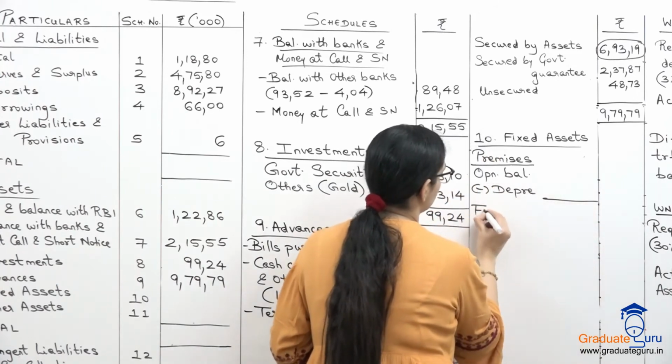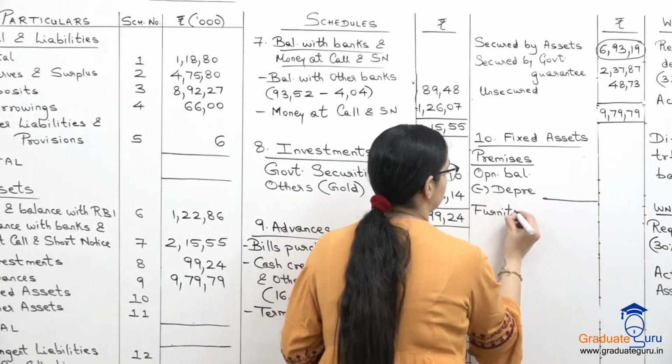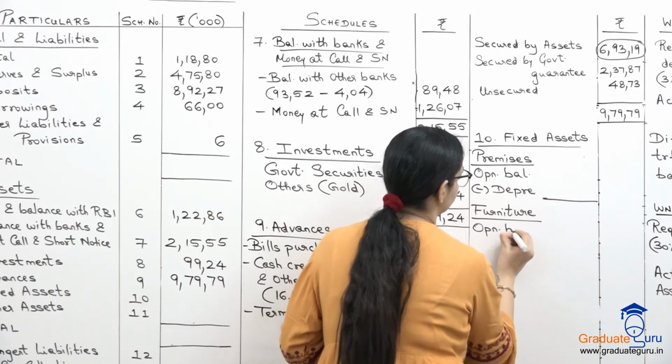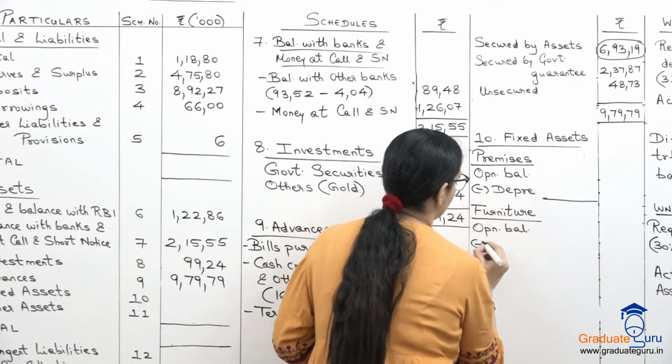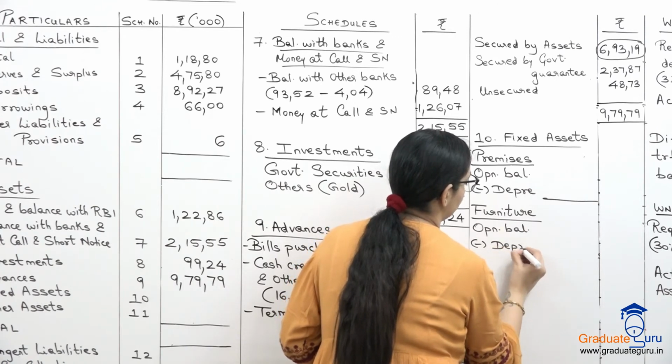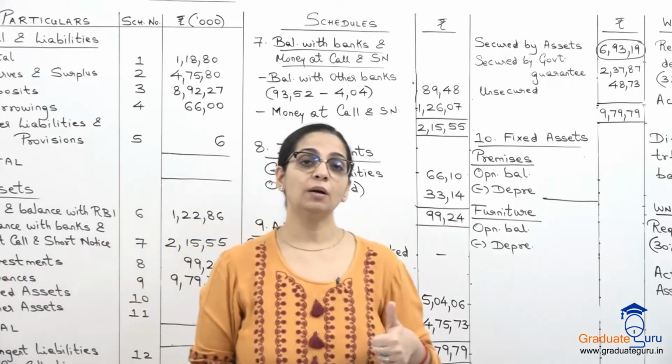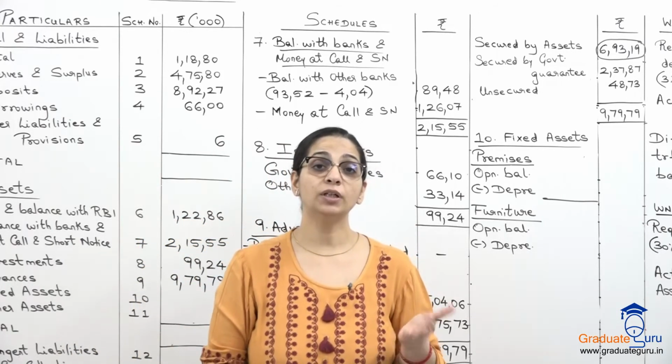And in furniture also, we will have opening balance minus depreciation. यहाँ पर in the trial balance the amount that we have is already after depreciation.